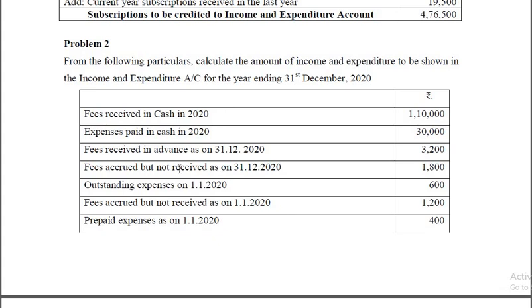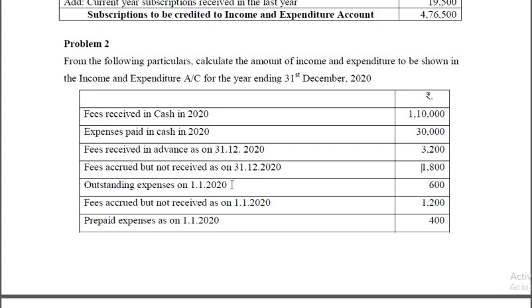Fees accrued but not received as on 31st December 2020. That means these are the incomes of the current year, but you have not received them. Fees have accrued, you have earned, you are entitled to receive, but not received. That is the income of the current year, so that should be added.